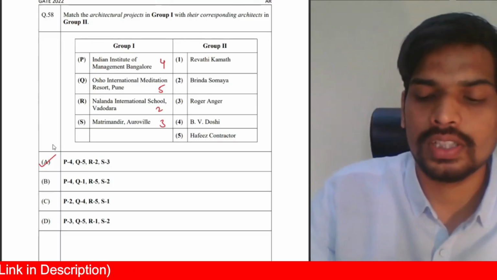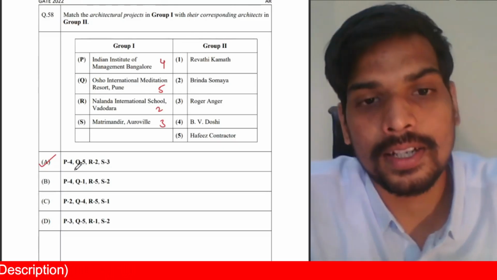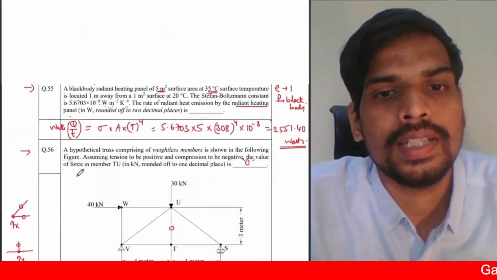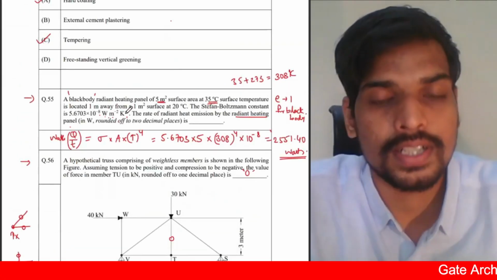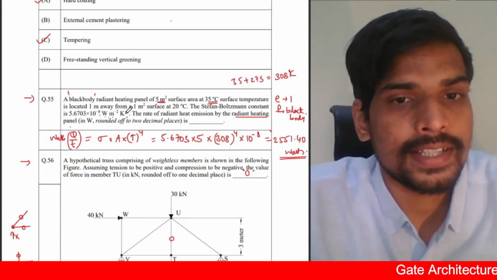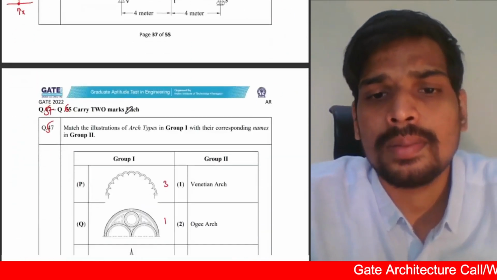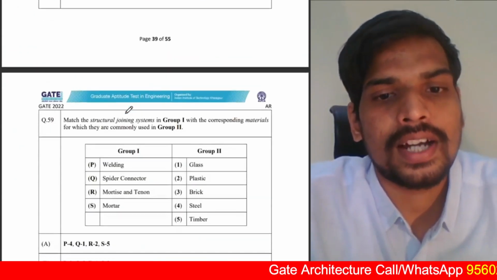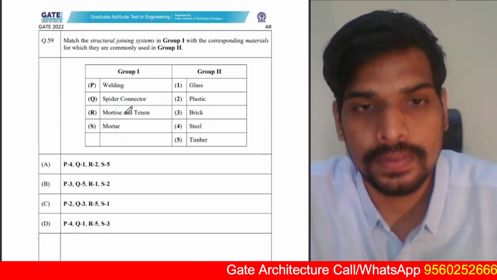Option A. You see, the multiple choice questions of architecture or in general architecture part was relatively easy, except for probably this one, Stefan-Boltzmann constant, completely new concept, never asked in GATE exam. Other than that, remaining questions are pretty simple in the architecture part. I don't think if you have attempted the architecture part, you would have faced any sort of difficulty in answering the remaining questions.